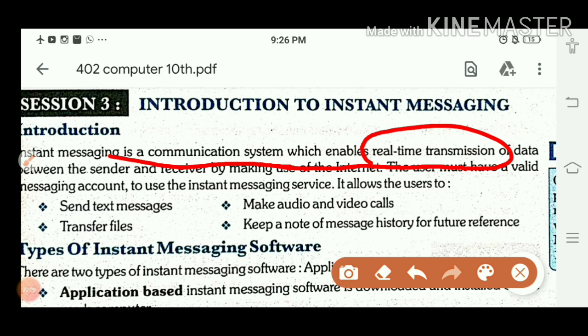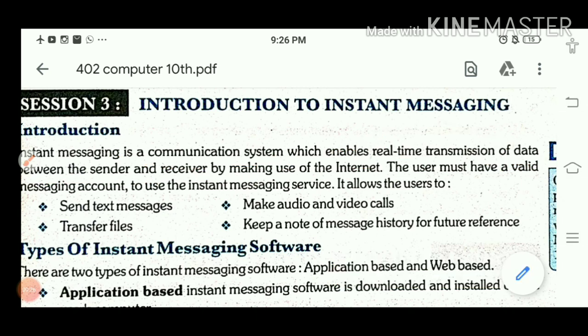At the same time, if you are sharing the information, you are pressing enter and within a few seconds it is there on my computer. So this is real time transmission, right? Real time transmission of data between sender and receiver by making use of the internet. So this one is instant messaging.